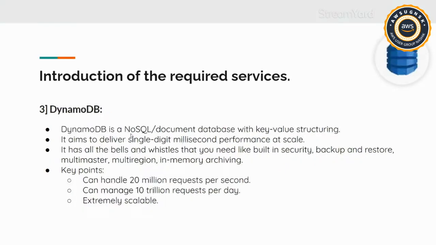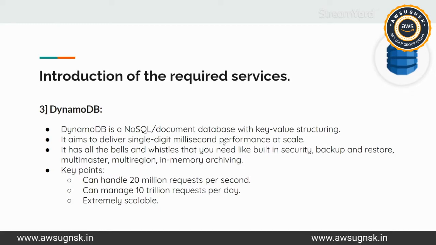Now, the third service that we'll be looking at is DynamoDB. This is a NoSQL database solution from AWS, and it uses a key-value structure as we see in JSON files. In that way we store the data inside DynamoDB.